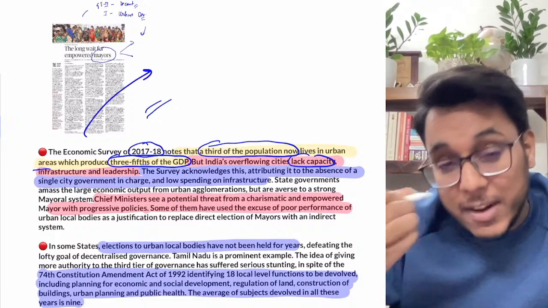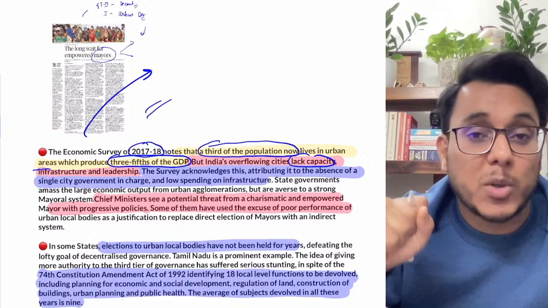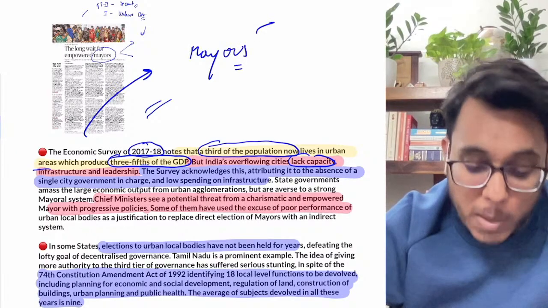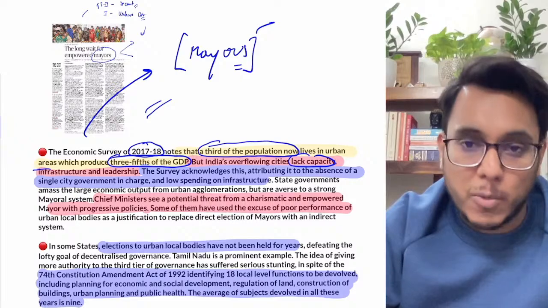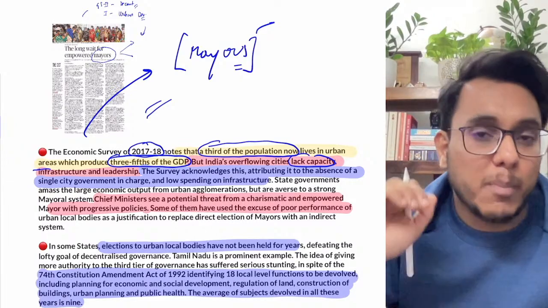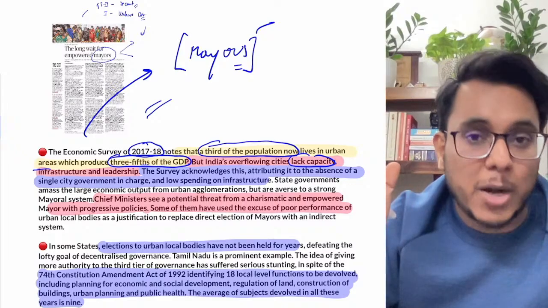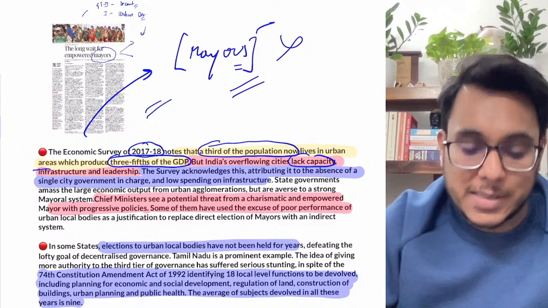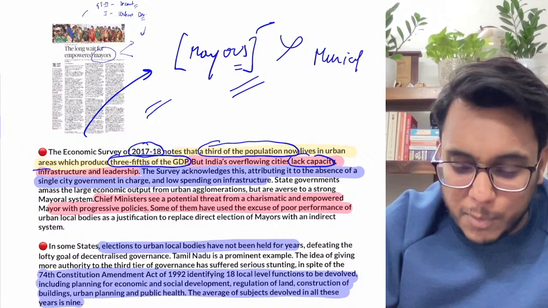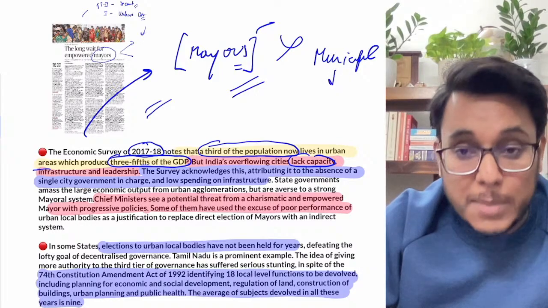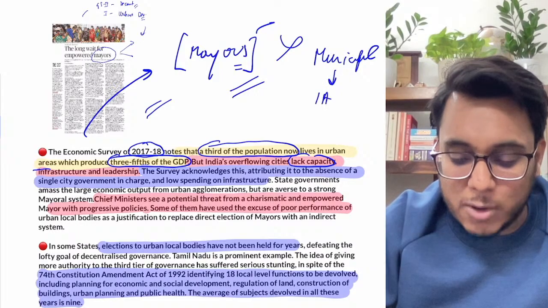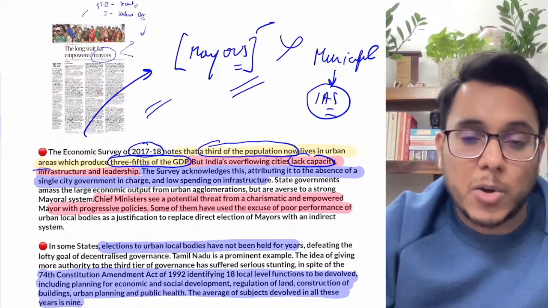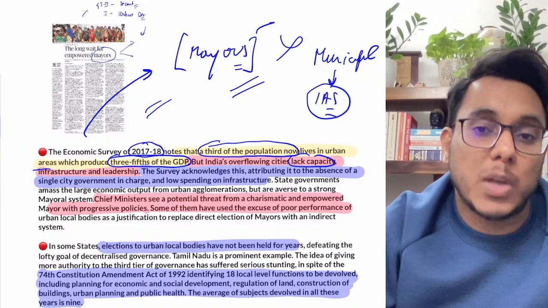Here in the cities, we need responsible leadership, and elected mayors could provide effective leadership. But what has happened is that most of the urban cities, the big metropolitan cities, do not have the provision of elected mayors. Whatever the municipal powers are, they are being wielded by officers at the rank of IAS officers. Now you know the IAS officers are not elected, and because they are not elected, they don't have direct accountability to the public.